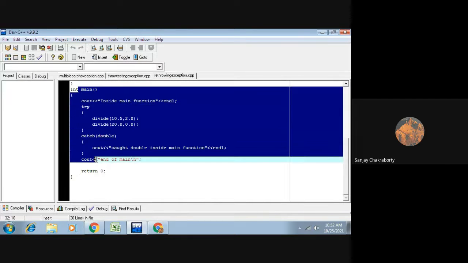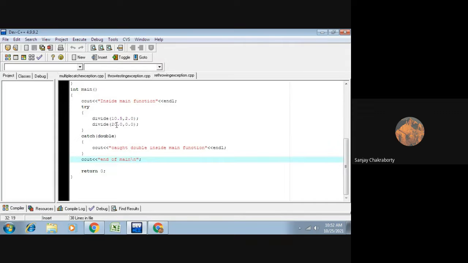This is a main method. Everyone look at the example very, very carefully. We are rethrowing the exception again. That means the first time we will throw the exception, the second time we will rethrow the same exception again, but in a different way. How? This is the main method.